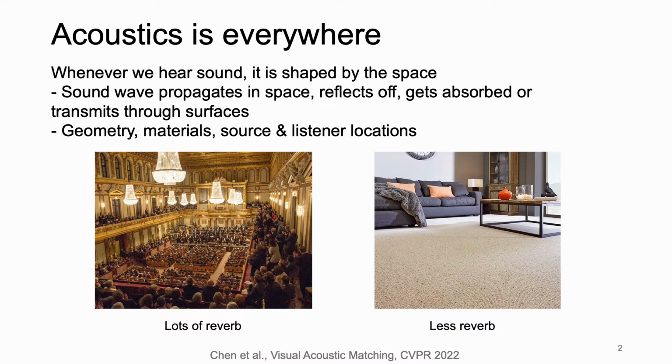When a sound wave propagates in space, it reflects off, gets absorbed, or transmits through surfaces, and thus acoustics is a function of geometry, materials, source and listener locations. For example, when we see a large music hall, we expect to hear a lot of reverberation, while in a small living room, we would expect to hear less reverberation.